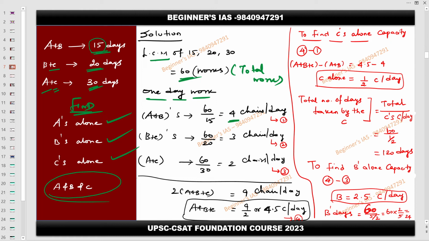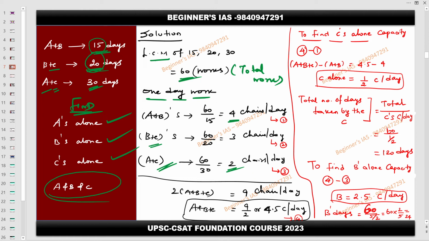So cancelling, we get 4, which means A plus B have the capacity of making 4 units per day. Then B plus C, 60 by 20, so they take 20 days, therefore 3 units per day. Then A plus C, 60 by 30, then 2 units per day.